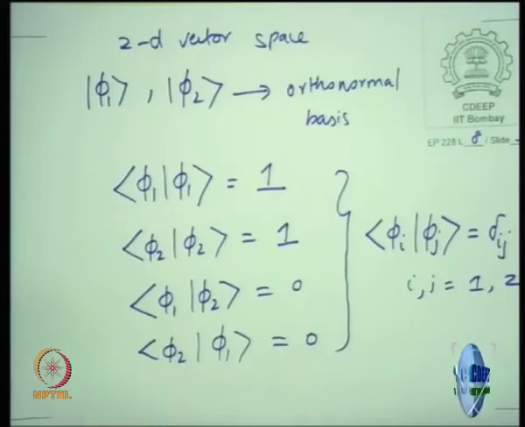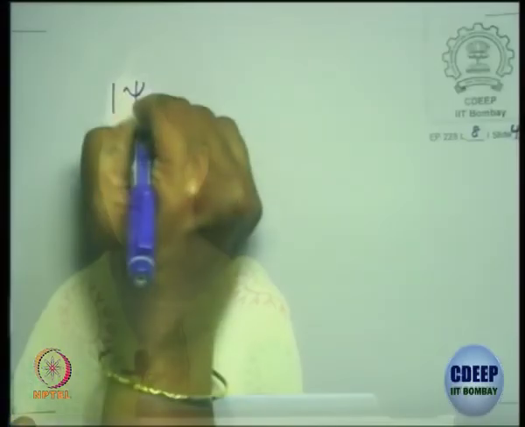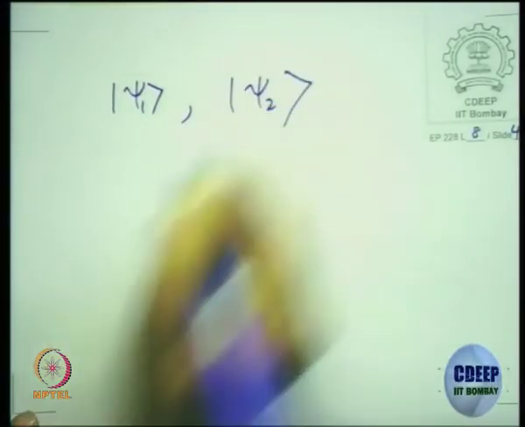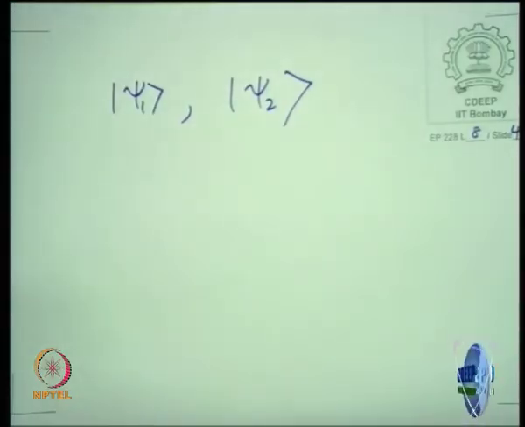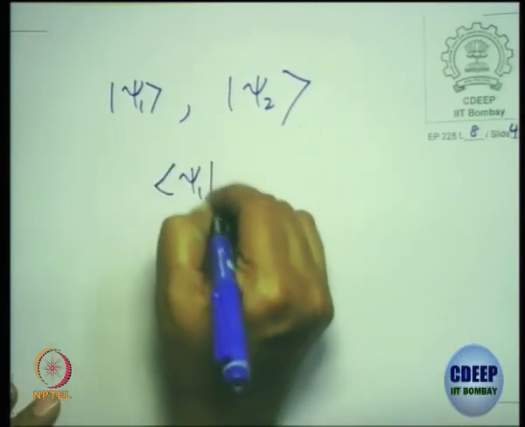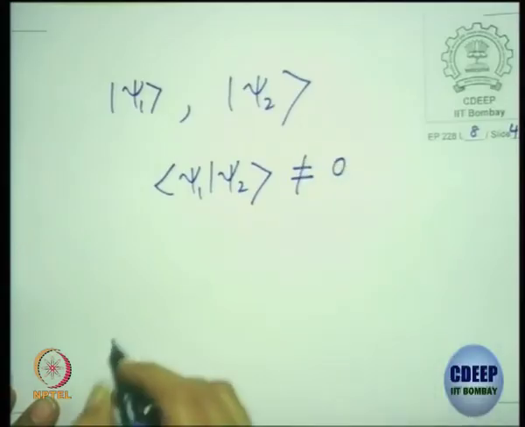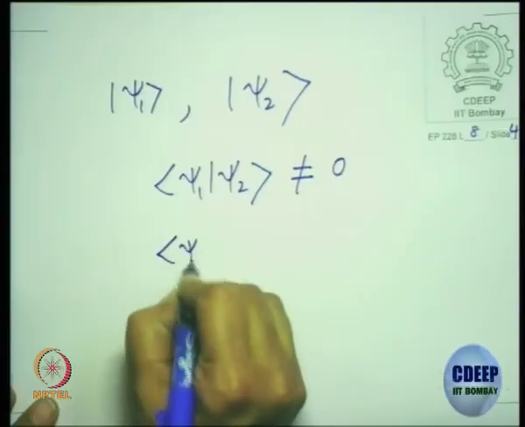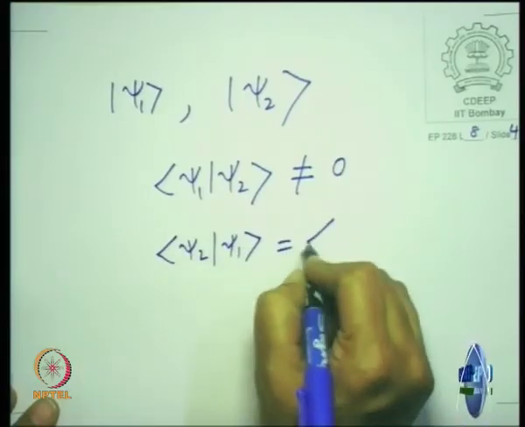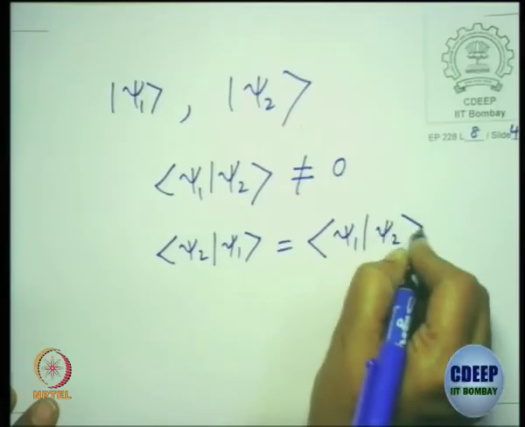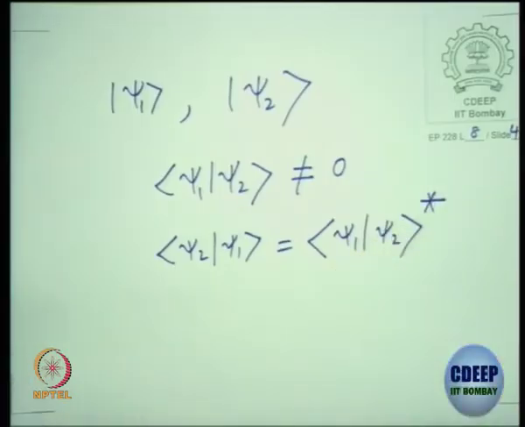So now we could also have a non-orthogonal basis, right? We call that psi 1 and psi 2. Why is it non-orthogonal? If you try to find the inner product of psi 1 with psi 2, this will not be 0. And psi 2, psi 1 will in principle be the star of this.